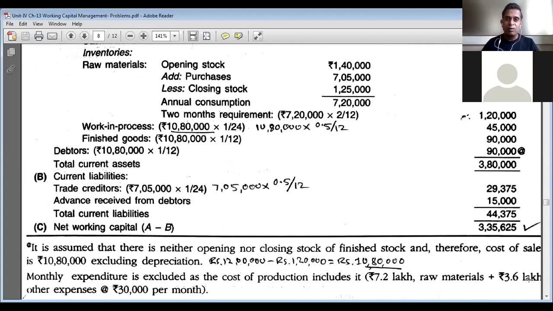So that is one way you can logically assume that the 30,000 rupees per month is included in the cost of production. It is a part of cost of production. First of all, it is not an overhead and it is not about wages. If it were about wages, it would be considered a current liability. If it were among overheads, again it would be considered a current liability. So in the absence of that, with this logic of 10,80,000 minus 7,20,000 equal to 3,60,000, the monthly expenditure is 30,000 rupees.